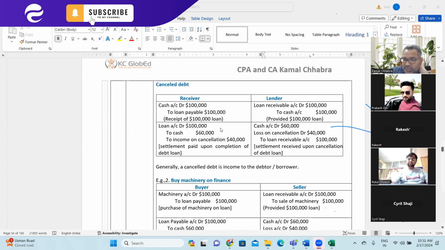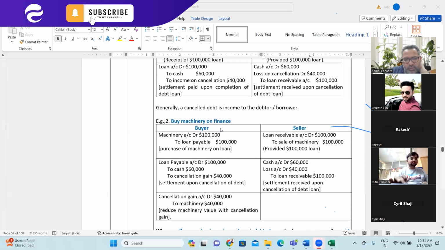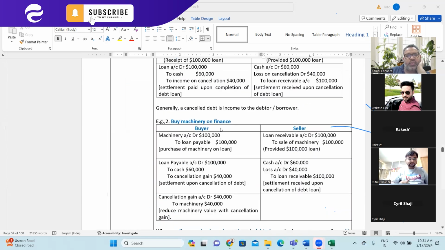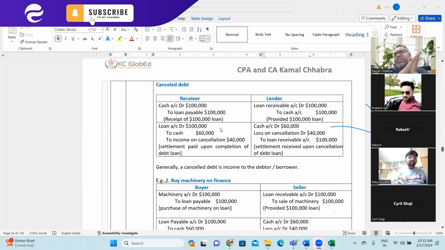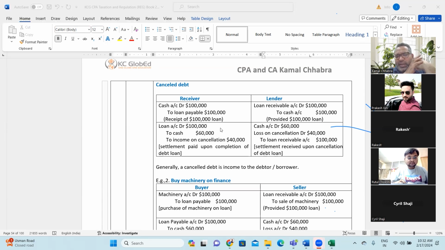Okay, I think this is cancellation of debt, which we were discussing earlier. I think we did one illustration earlier. Similar to that, this is in terms of a loan. There is a journal entry here for the receiver and the lender. For example, your client is the receiver of a loan of $100,000 and Mr. X has given the loan. On the left-hand side is the journal entry in the hands of the recipient, and on the right-hand side is the journal entry in the hands of the person providing the loan.